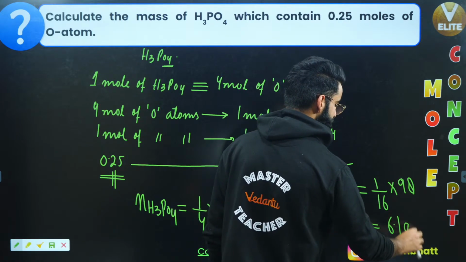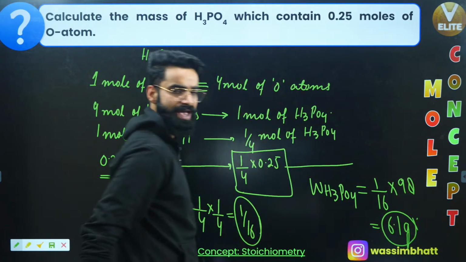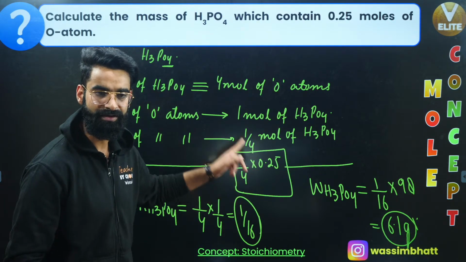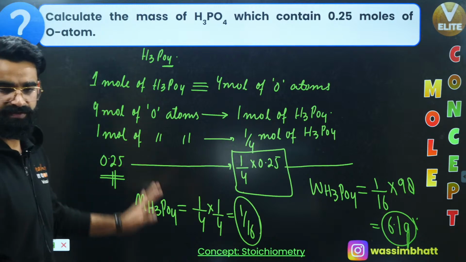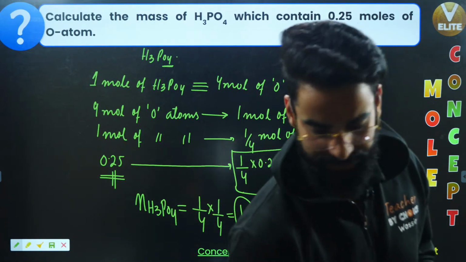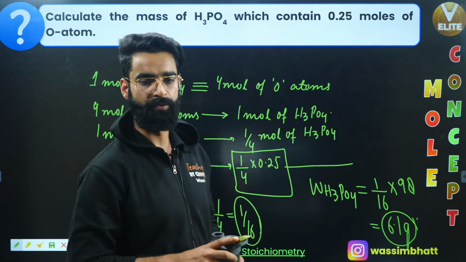The value will be approximately 6.1 grams. So 6.1 grams of H3PO4 contains 0.25 moles of oxygen atoms, right?